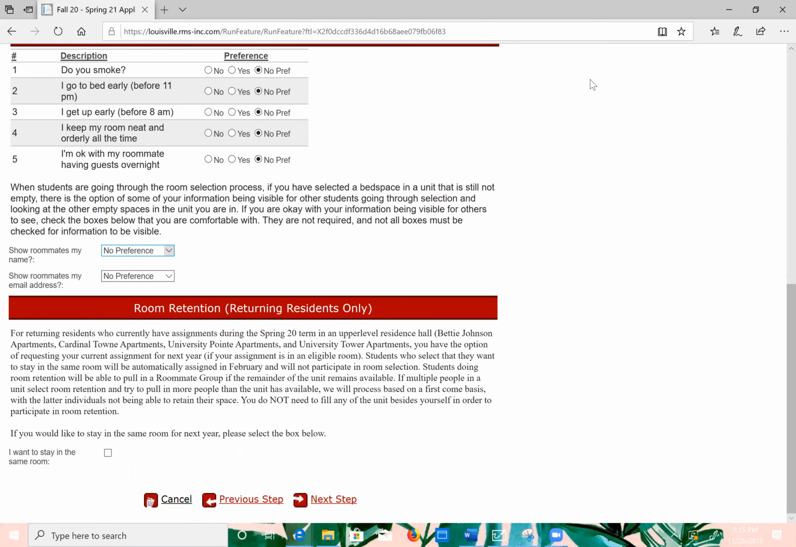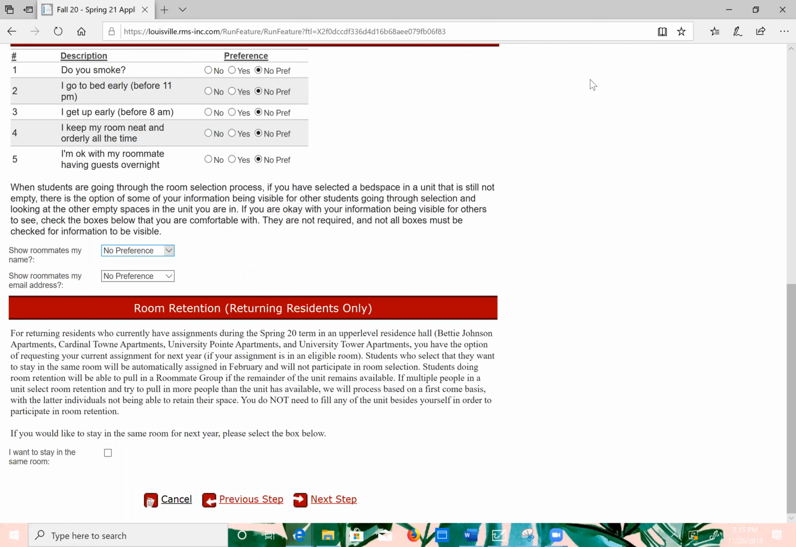Not all spaces are eligible for room retention. However, if your space is not available, you need to participate in room selection in order to choose a new space. Our office will notify you in advance if this situation occurs. Returning residents who choose to participate in room retention will be able to pull in a roommate group if the remainder of the bed spaces in the unit remain available.